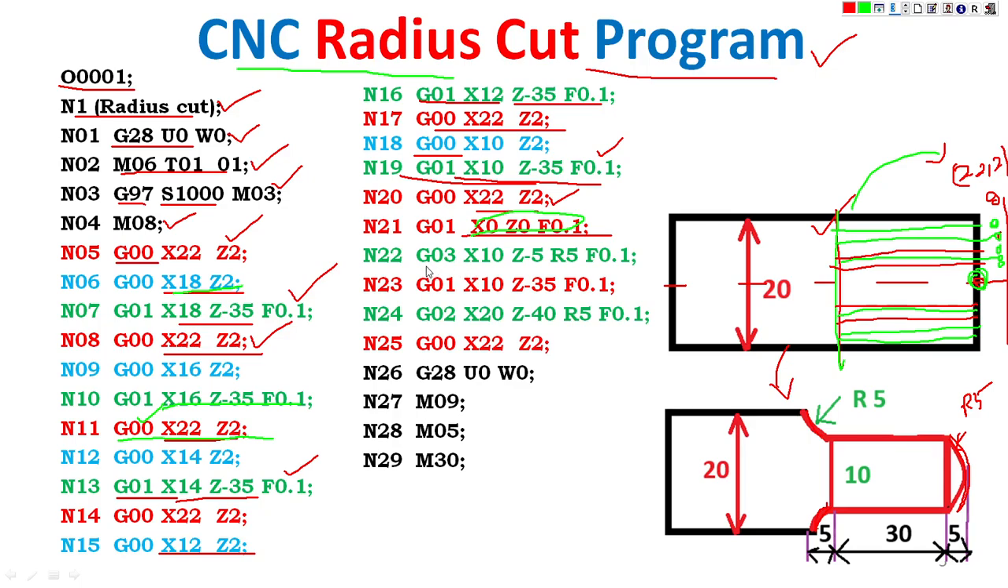G03 is the circular interpolation operation for the counterclockwise direction, CCW. X is 10, the diameter is 10. Z is -5, so the tool moves 5 in length from its current position at the center. R is 5, the given radius is 5, and the feed rate is 0.1.